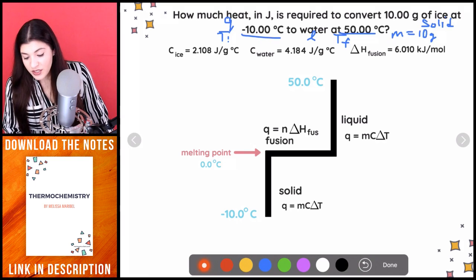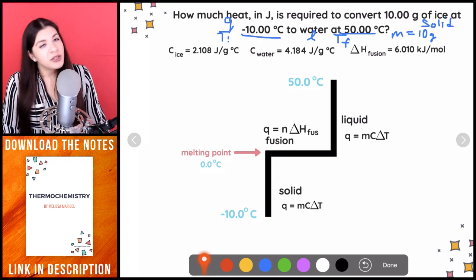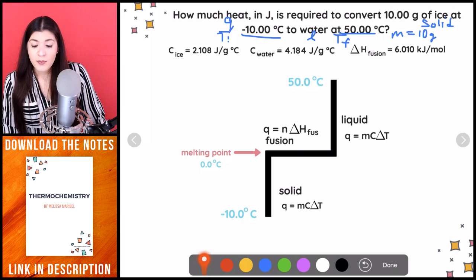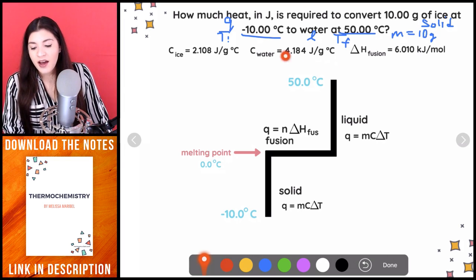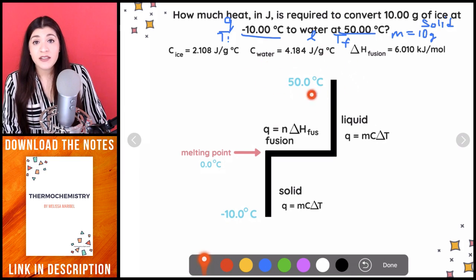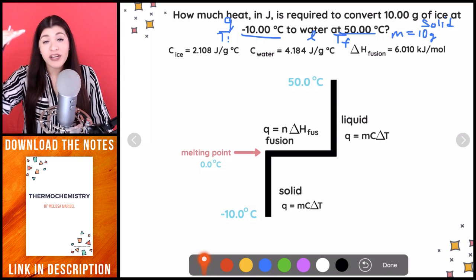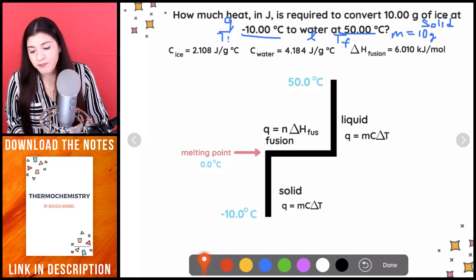If you were to just have, let's say, found the change in temperature and subtracted 50 minus a negative 10, that would have completely given you the wrong answer. So that's why I highly recommend you guys know the melting point and the boiling point of water, because this also tells us that, remember, the boiling point of water is 100 degrees Celsius and we stop at 50. So that means it never makes it to a vapor, right? It never reaches vaporization. So that's how we know to stop, and we don't include that in our formulas.